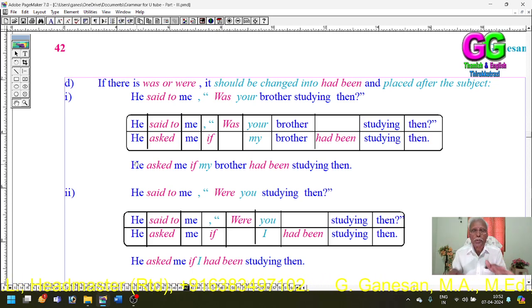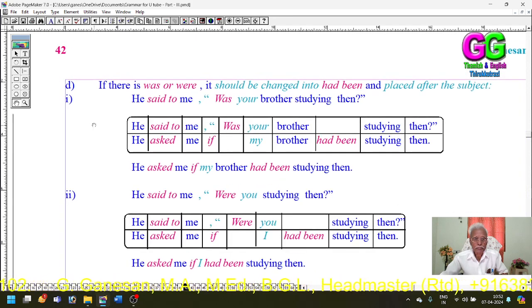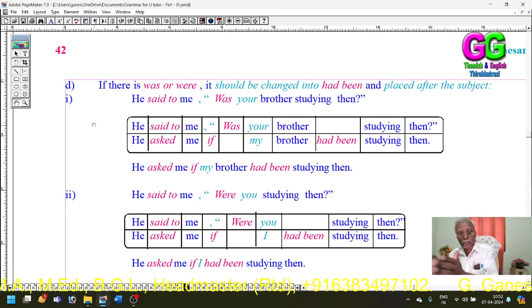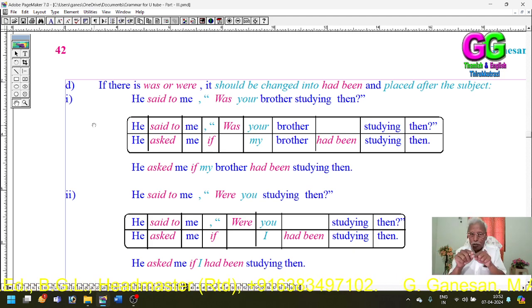And no change should be made in the existing verb or verbs being there.